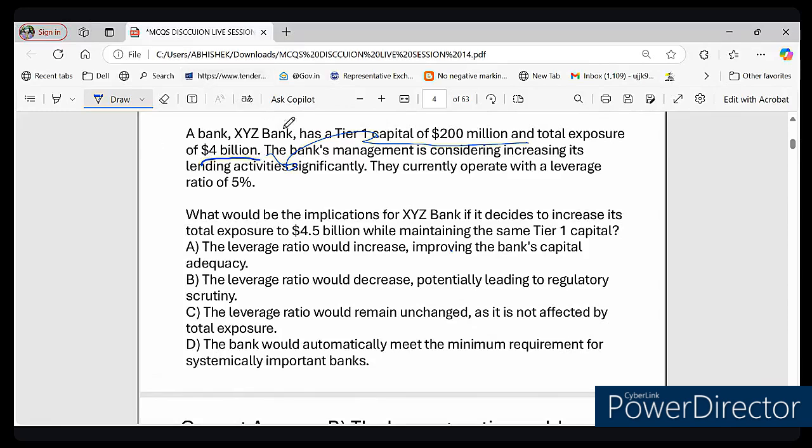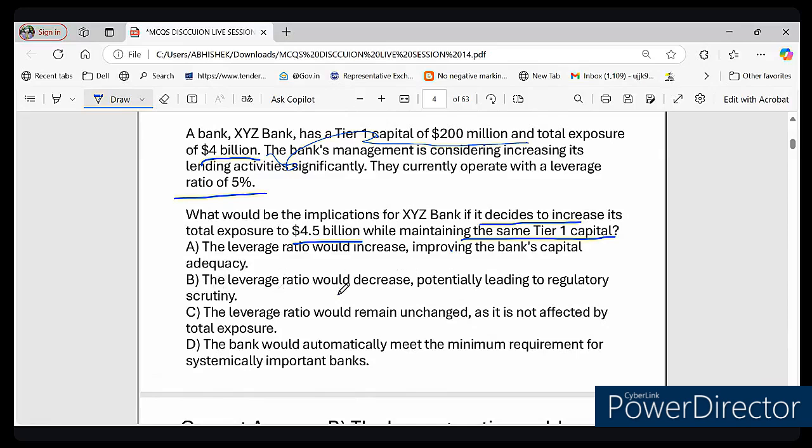And now leverage ratio is given. So tier 1 capital is $200 million, total exposure is $4 billion, and they currently operate with a leverage ratio of 5%. Fine. Now here is the twist. Twist क्या है? Suppose XYZ bank decides to increase its lending, and total exposure rises to $4.5 billion. But tier 1 capital stays the same. Now, the question is what happened to the leverage ratio? Option A says that it increases, making the bank stronger.